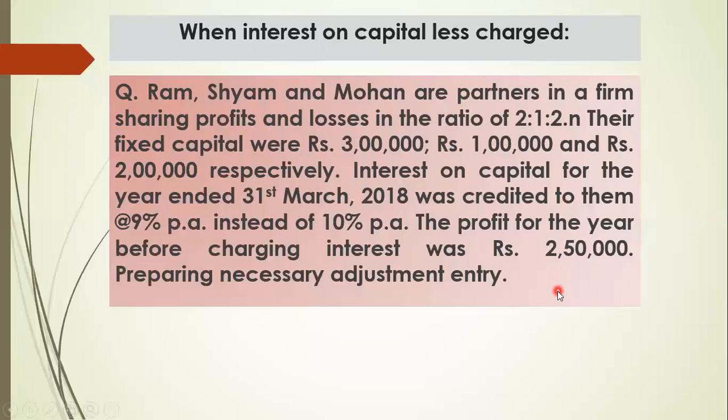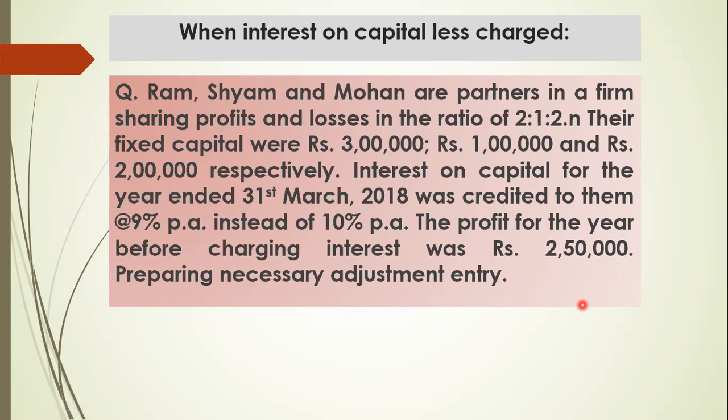This means the profit sharing proportion is the same, but they have distributed or given interest less. So whenever the proportion of profit distribution is same, no need to touch the profit. Just touch the differences, what they have omitted. So I think you have taken the screenshot of the question. Now I am moving to the solution.